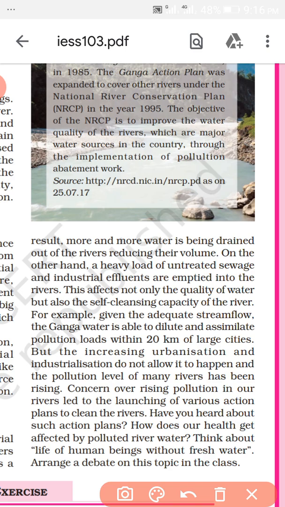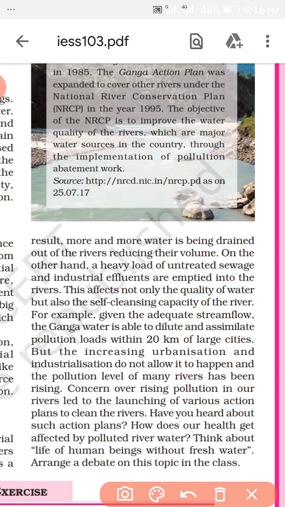How is it polluted? It is polluted by human activities. What are the people doing? They release untreated sewage, especially the industries, into the rivers. You have the example of the river Yamuna, which is highly polluted, and this affects what? It affects the quality of water, and the self-cleaning capacity of the rivers is not possible, because highly polluted water is released into the water.